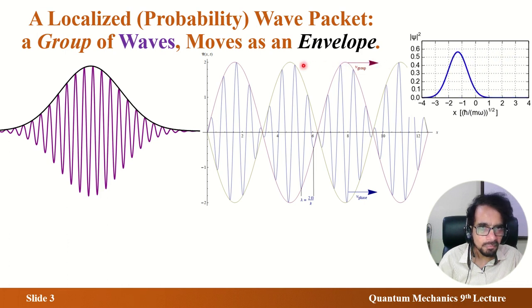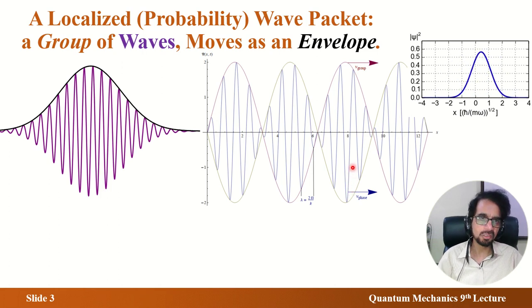It moves forward, then backward. Now inside the envelope you have many plane waves. If you pick up one of the plane waves, then its phase, maybe a crest or trough, moves with the velocity of the plane wave, the velocity of the phase of the plane wave, and that is the phase velocity. So I have shown all these together in a graph.